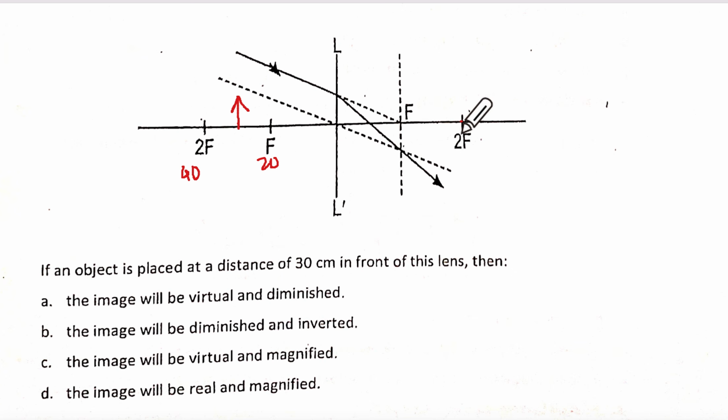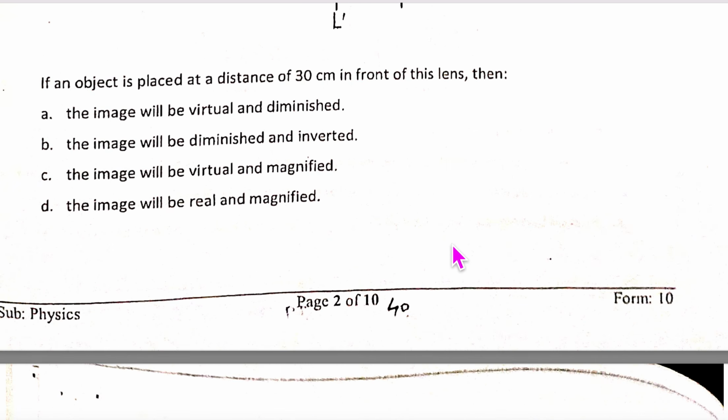Beyond 2f. If the object is placed at 30 centimeters from this lens, so if the object is at 2f, the image will be here, and if I bring it closer, then it will be like this. Yes. And I had written here, right? Yes. Here I had written. Okay. So it is real and magnified. Yeah, it should have been beyond this, no?